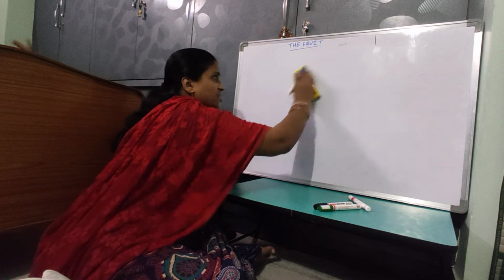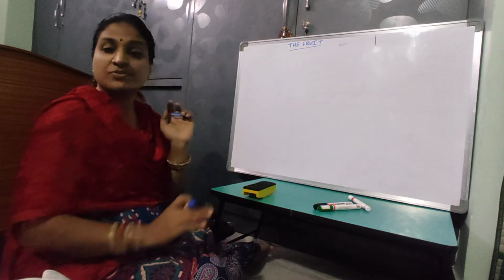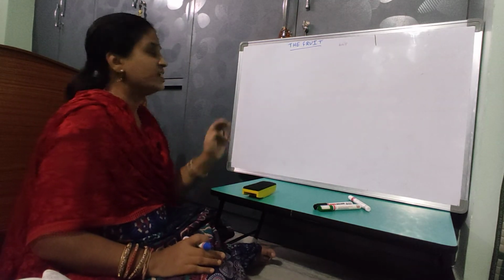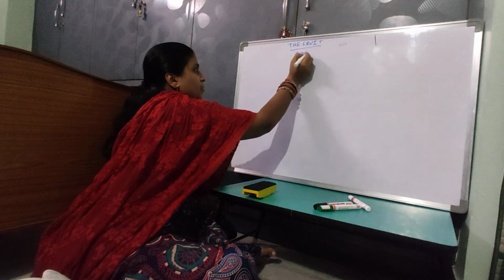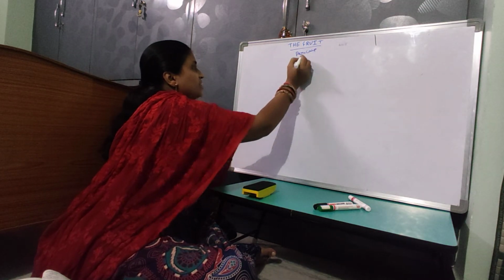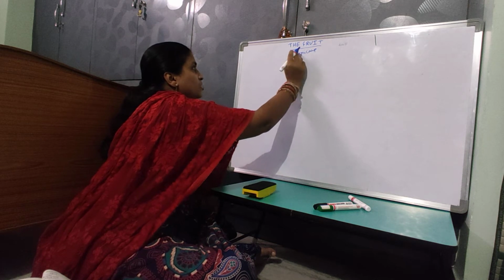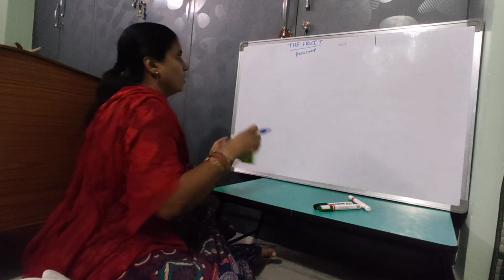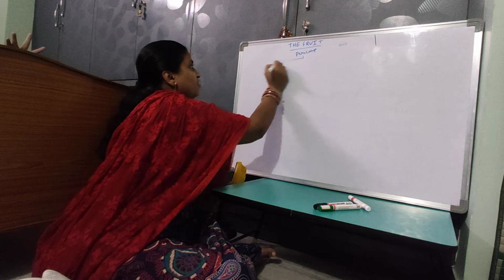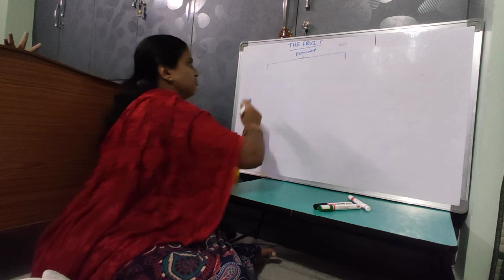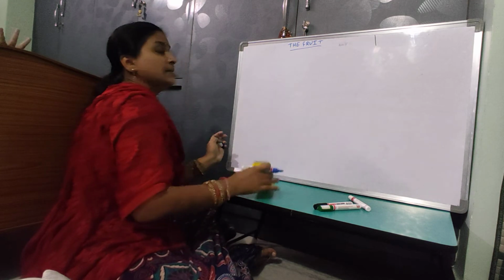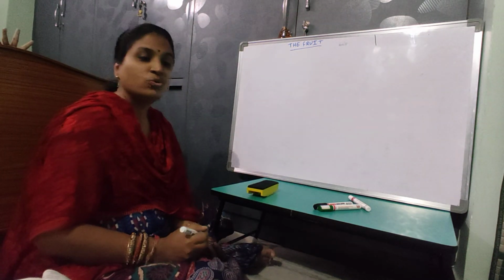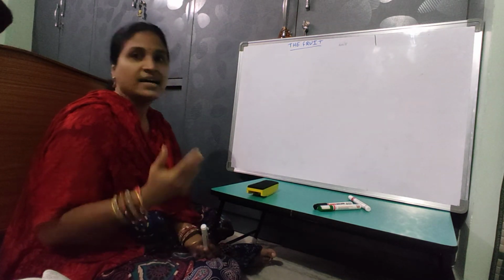Based on the pericarp, the fruits are divided into fleshy fruits and dry fruits. But before that, in some plants the fruits develop from parts other than the ovary.